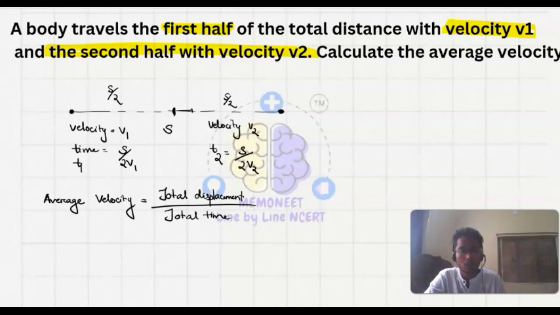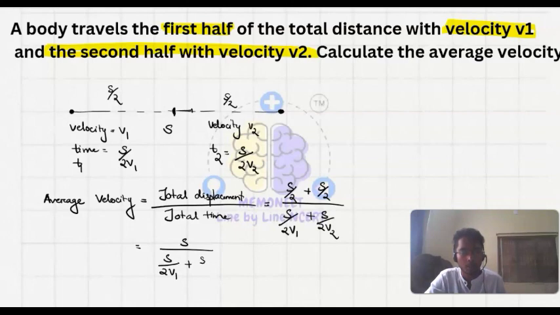It means the displacement will be s by 2 plus s by 2, upon total time, which is s by 2 v1 plus s by 2 v2. Okay, so when we calculate this, this is s upon 2 v1 plus s upon 2 v2. So here s is cancelled out, then 1 upon 2 v1 plus 1 upon 2 v2.